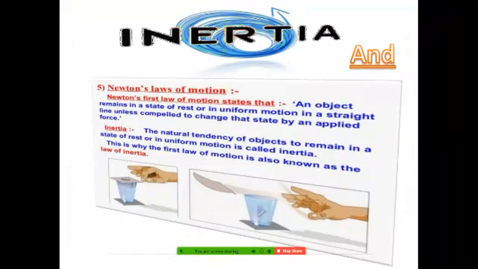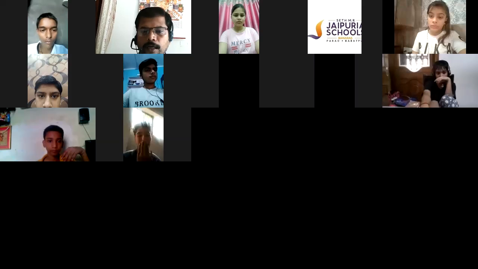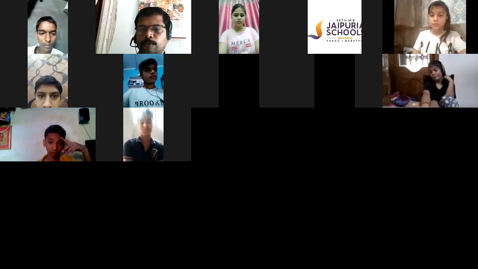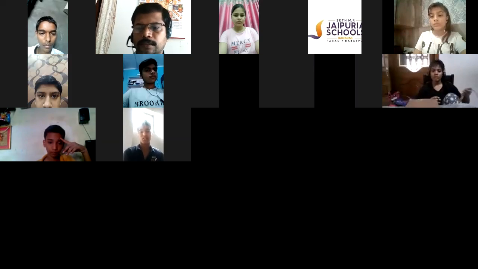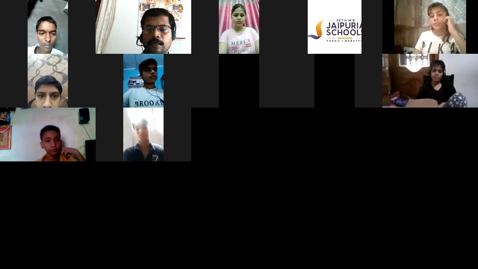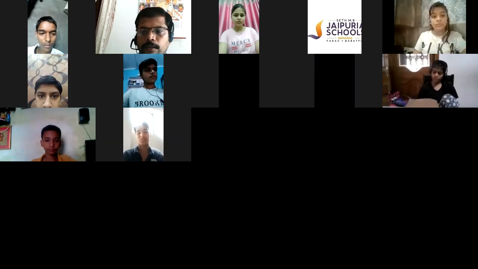Inertia, students, this activity you can do, but before that, a question: a water tank filled up to 2/3 of its height is moving with uniform speed. On sudden application of the brake, the water in the tank would move backward, move forward, come to rest, or be unaffected? Suryakant has given move forward. Okay, so many students are giving me that answer.